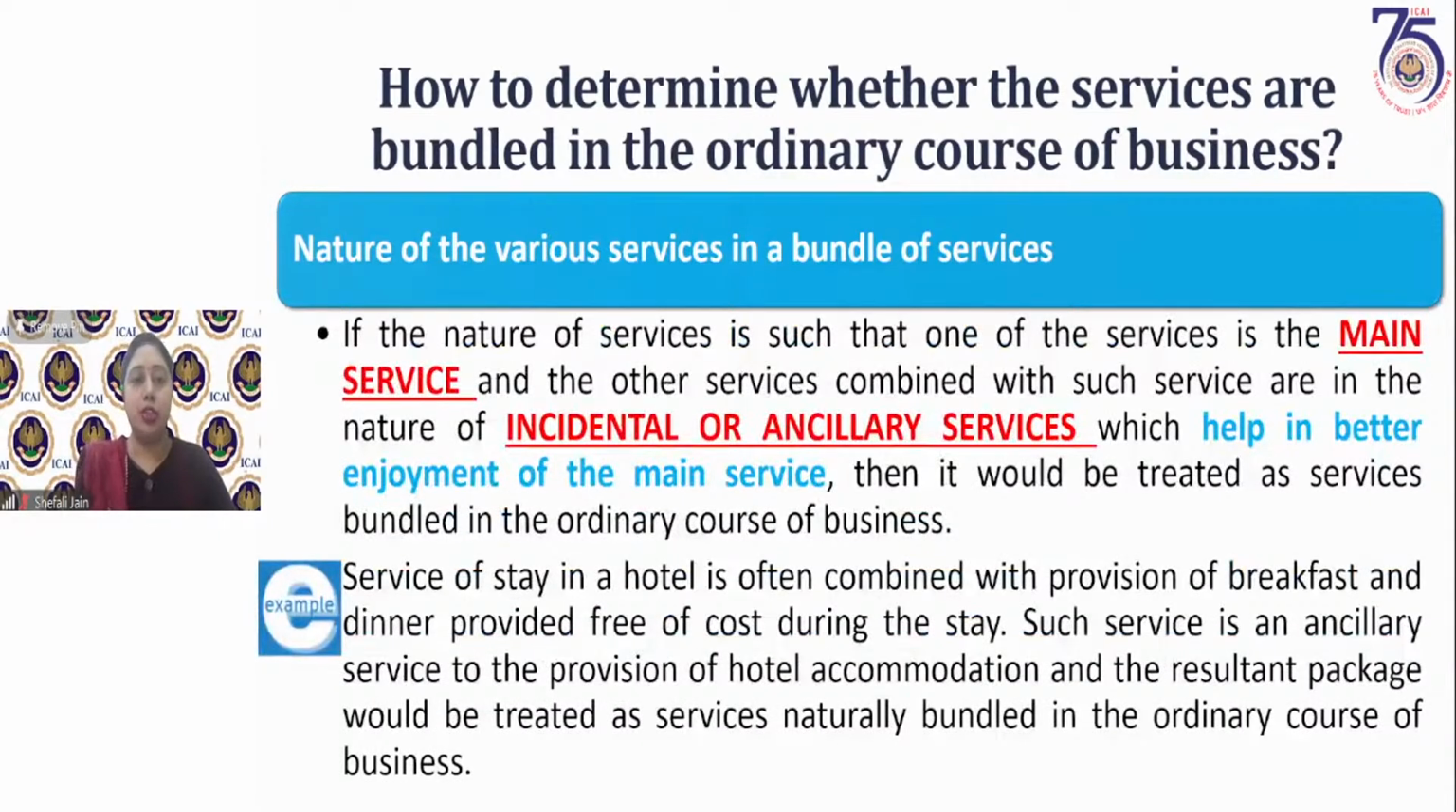Or the nature of the transaction is that one service is the main service and the other service is an incidental or ancillary service, but it is important for the efficient or better enjoyment of the main service. For example, if you're going to a hotel and you get breakfast as complimentary, included in the package, then it helps you in better enjoying your accommodation facilities. So this breakfast is an ancillary service and accommodation service is the principal service. These two services collectively become a composite service.